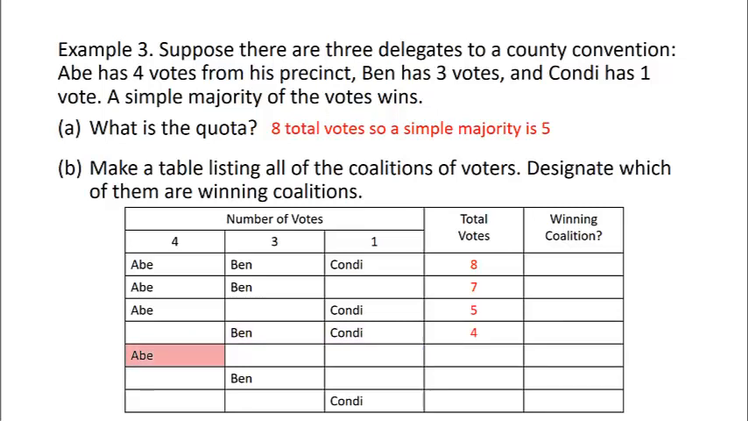If Abe votes by himself, he has 4. If Ben votes by himself, he has 3. If Condi votes by herself, she has 1. Okay, since the quota is 5, in order to be a winning coalition, there must be 5 or more votes up for grabs. So our winning coalitions would be the first 3: Abe, Ben, and Condi, Abe and Ben, and Abe and Condi. These 3 coalitions have 5 or more votes, and therefore they denote a winning coalition.